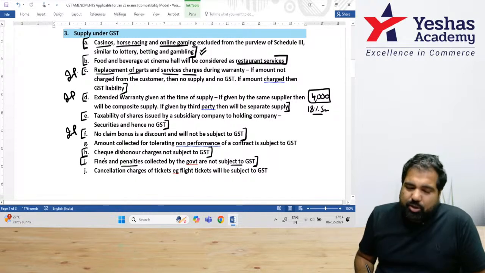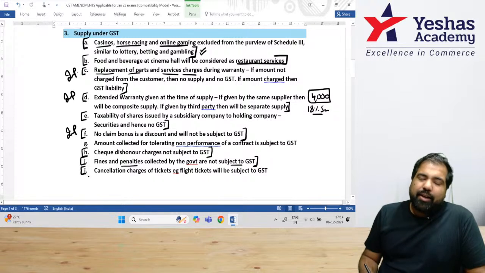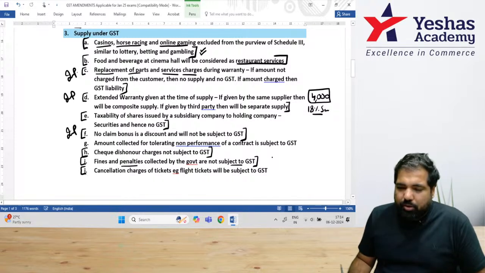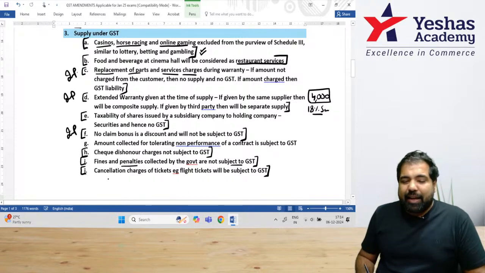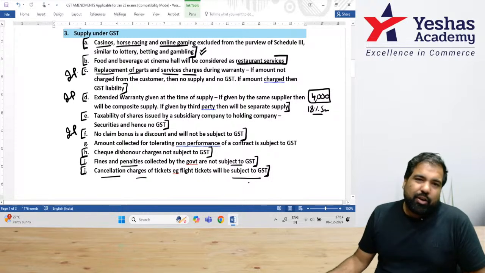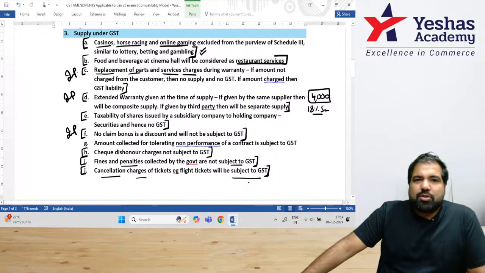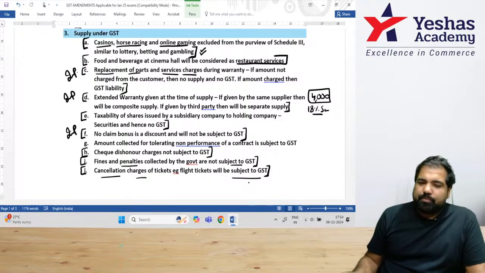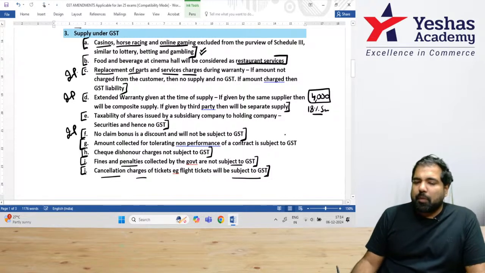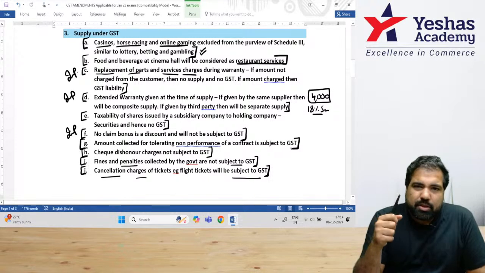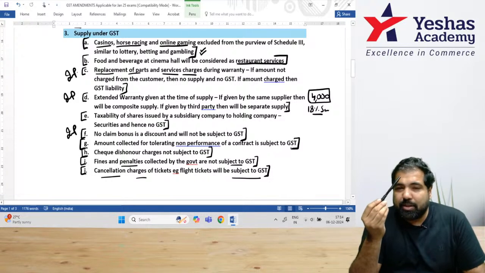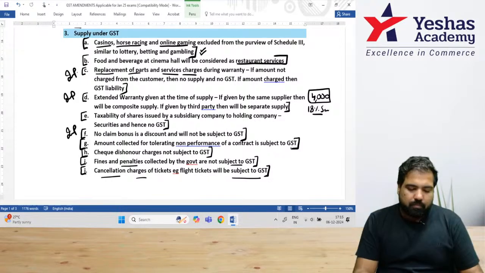But two things there will be GST. One, if you book a flight ticket, train ticket, etc., which is subject to GST and you cancel it, that cancellation charges will have GST. The government says, listen, Indigo Airlines, if you're making money on cancellation charges, even we want GST on that. And last, let's say, as part of my business, I wanted a supplier to supply me these pens by 31st December.